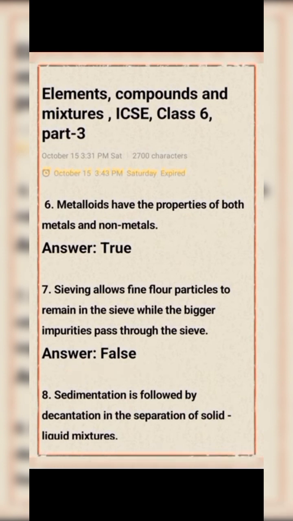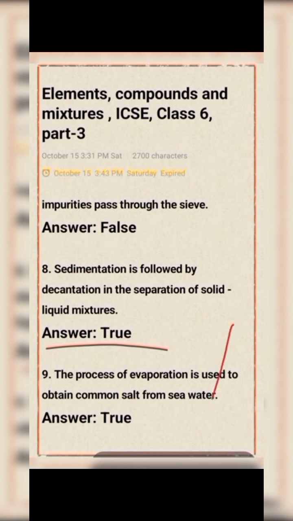Question number 8. Sedimentation is followed by decantation in the separation of solid-liquid mixture. This statement is true. Next question number 9. The process of evaporation is used to obtain common salt from water. This statement is true.